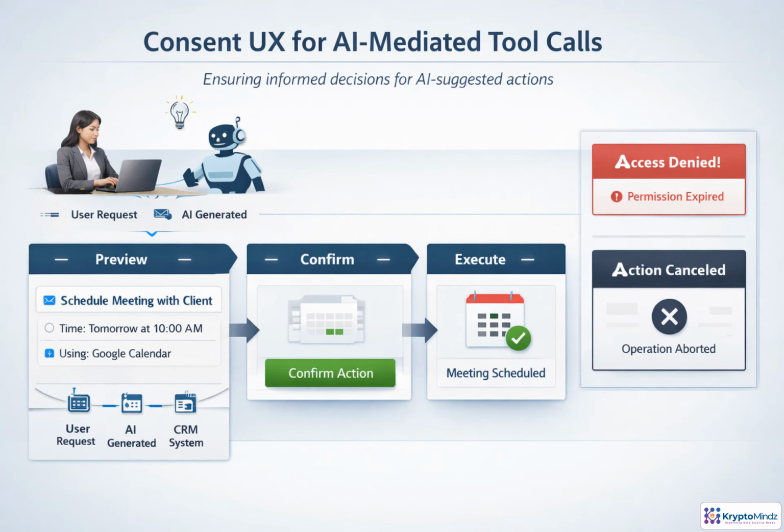When an AI prepares an action, consent has to translate intent into consequences. The user should see a plain language summary, the tool being invoked, the system affected, and the data that will be used. For higher risk actions, separate the experience into preview, confirm, and execute. Preview lets the user inspect what will happen. Confirm creates an explicit decision point. Execute happens only after valid permission. If permission is denied, cancelled, or expires, fail safely with a clear message. Good consent UX makes automation feel controlled, not surprising.